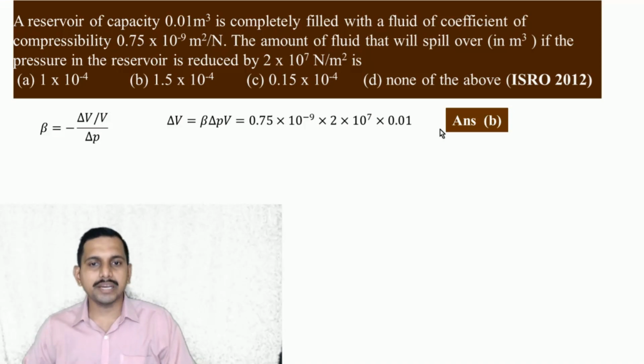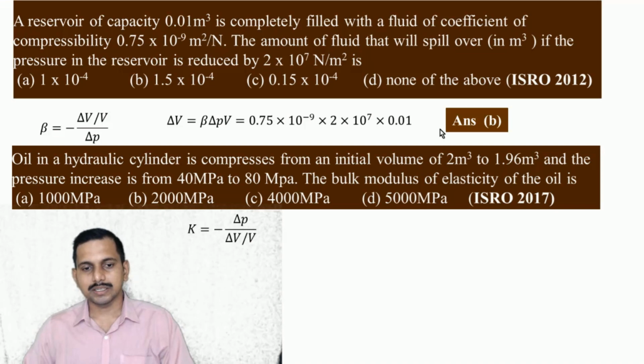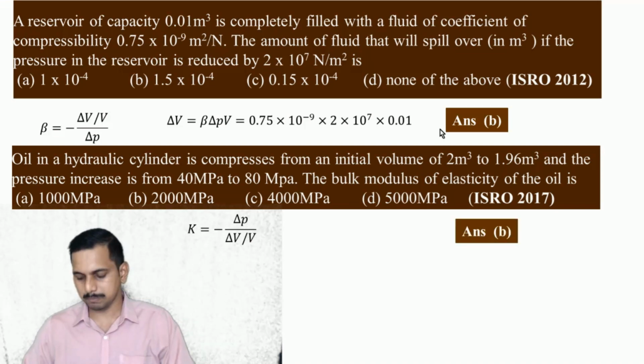Okay. Next, solve this problem. Oil in a hydraulic cylinder is compressed from an initial value of 2 meter cube to 1.96 meter cube, and the pressure increase is from 40 MPa to 80 MPa. The MPa there is a mistake; it is M, capital P and then A. The bulk modulus of elasticity of the oil is, calculate that. The answer comes out to be B.